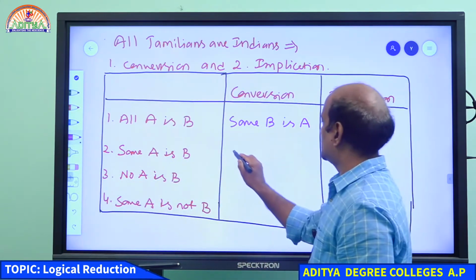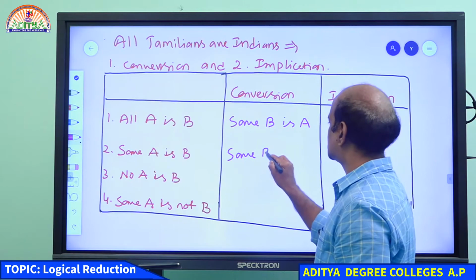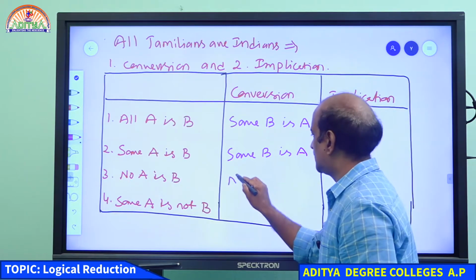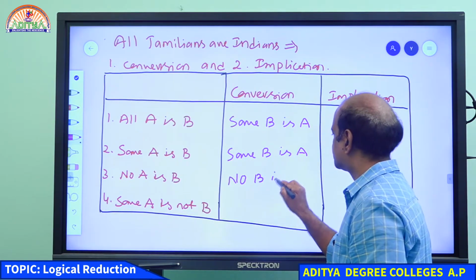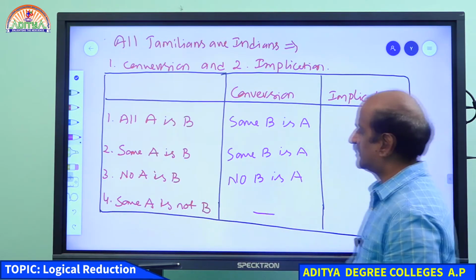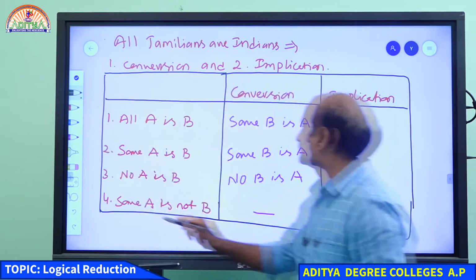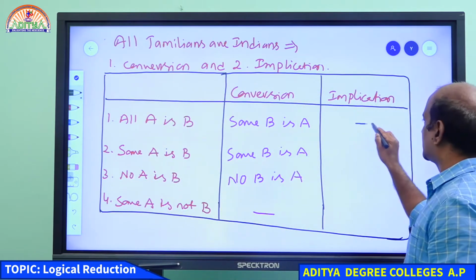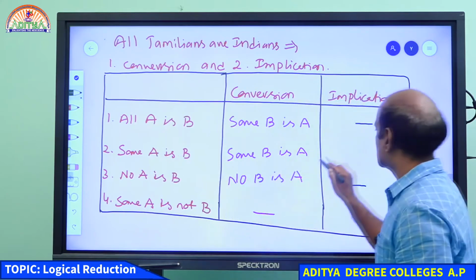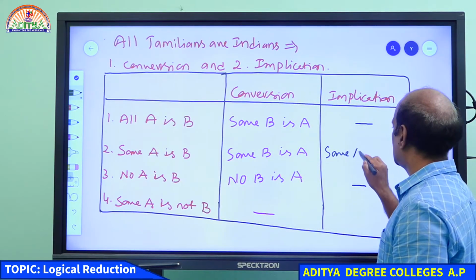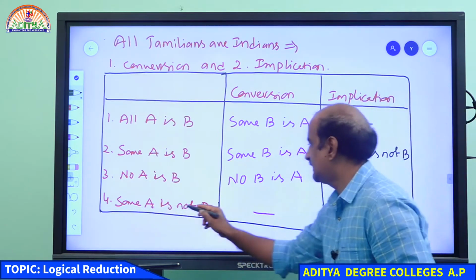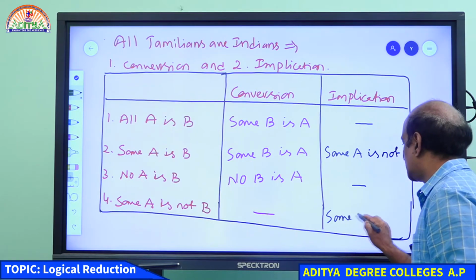Next, some A is B. Conversion is some B is A. No A is B means no B is A. Some A is not B, no conversion. Then implication. All A is B, no implication. No A is B, no implication. Some A is B, implication is some A is not B. Some A is not B, implication is some A is B.